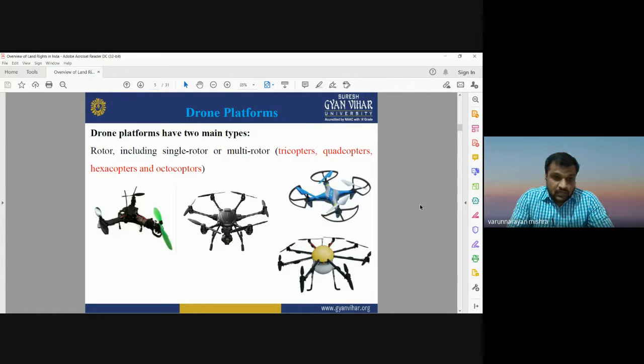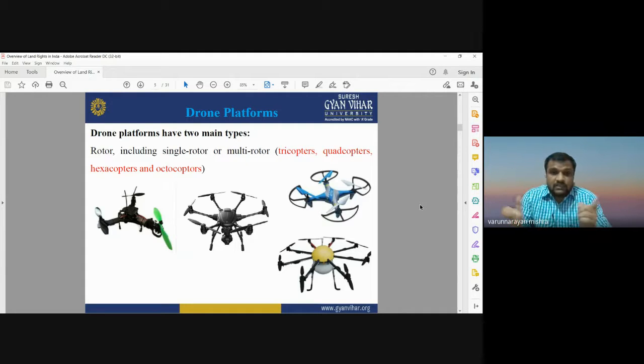Now I will discuss one by one the types of drones based on their platforms. As we know, drones can be categorized on the basis of different platforms, and when we use different platforms, they have different names and types. Rotor is a type of drone that may include single rotor or multi-rotor drones. A single rotor drone has only a single rotor. Multi-rotor drones can also be categorized into different types, as written here: tricopter, quadcopter, hexacopter, and octacopter.